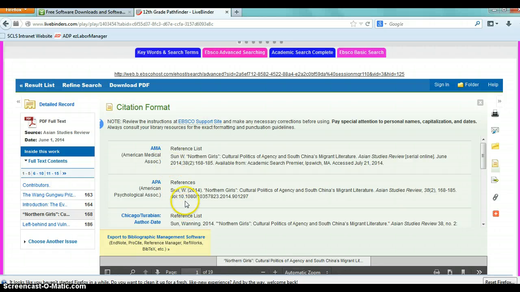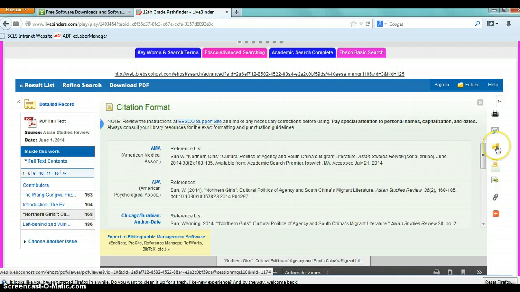If you choose APA, this is what your citation ought to look like. They also use Chicago, which is on your list. So it's nice that EBSCO gives you options and specific information on this. I'm going to give you a brief walkthrough of a different site for citing your papers that gives you all the factual information you'll need for the specific forms of citation.